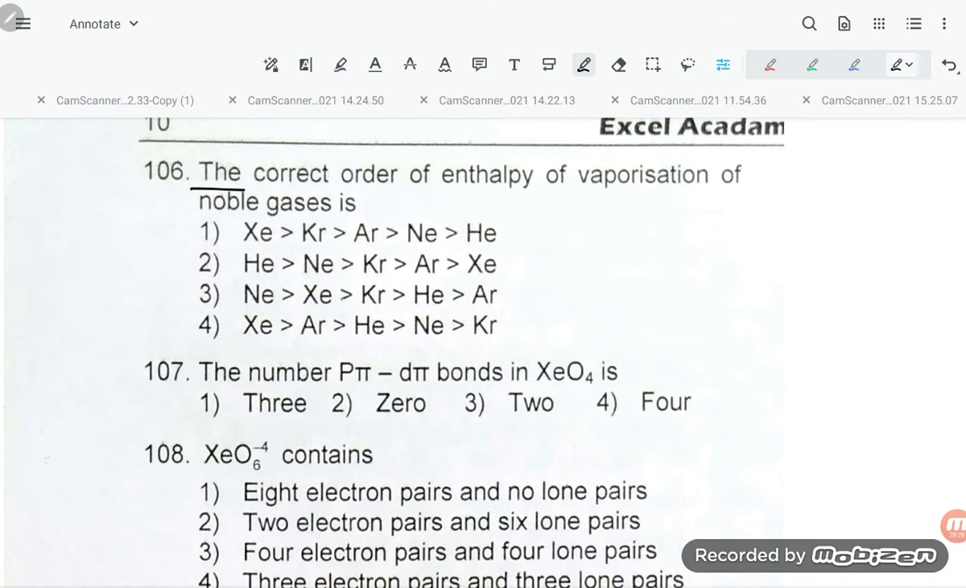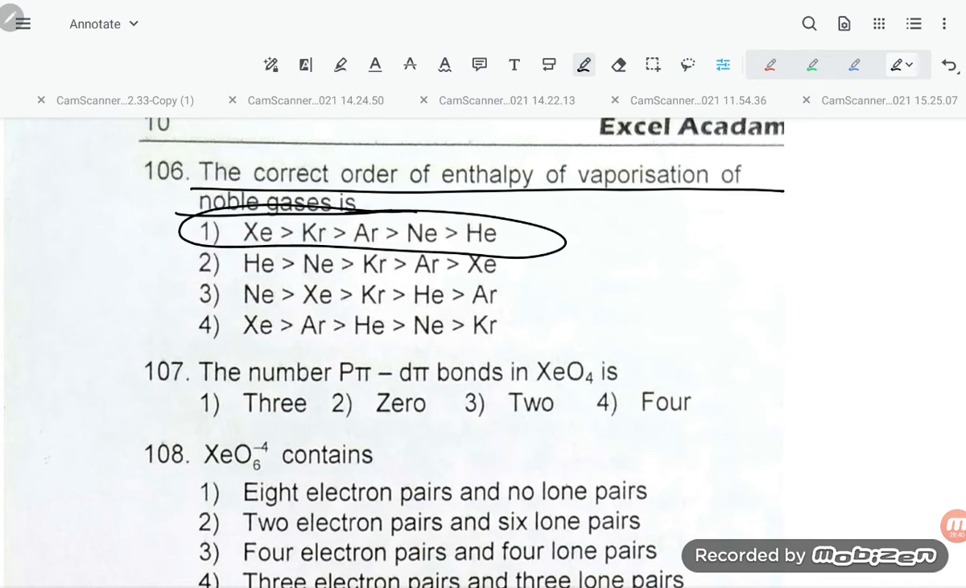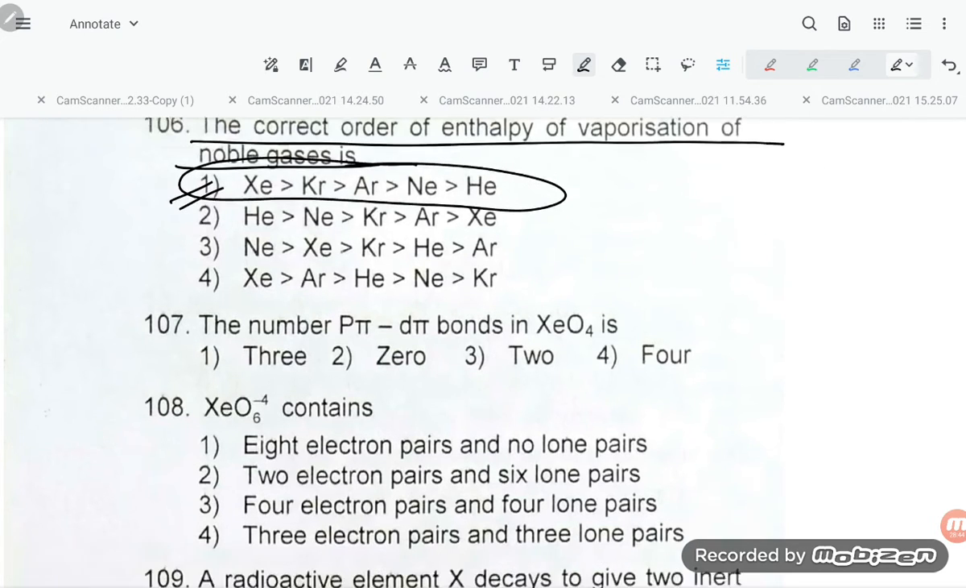The correct order of enthalpy of vaporization of noble gas is how much, student? That is xenon, krypton, argon, neon and helium. Option number 1 is correct.